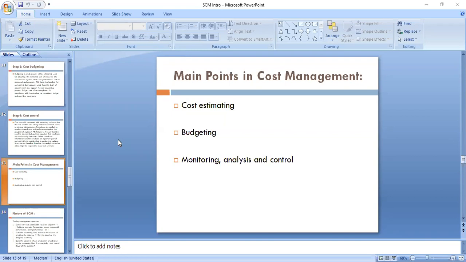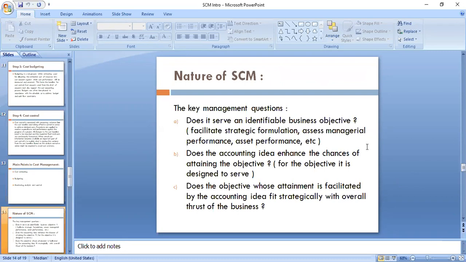Now we will go to what we mean by strategic cost management. What is the nature of strategic cost management? Basically, there are three questions.